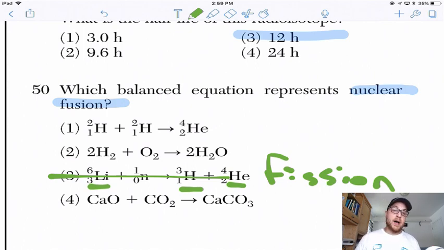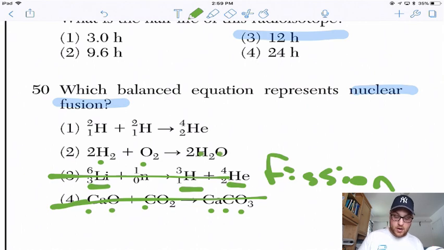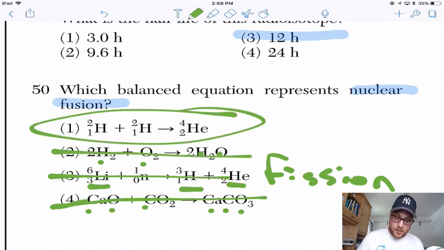Everything else combines things together, but you see calcium, oxygen, carbon over here, calcium, carbon, and oxygen over there. That's not nuclear. Hydrogen and oxygen over here, hydrogen and oxygen over there. That's also not nuclear. Answer choice 1 combines 2 hydrogens and then gets this crazy helium out of it. Where'd that come from? That must be the nuclear one.